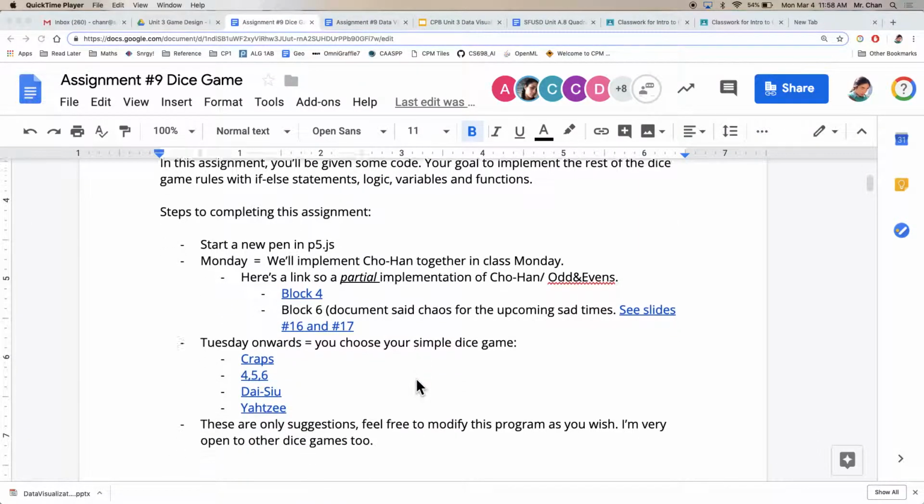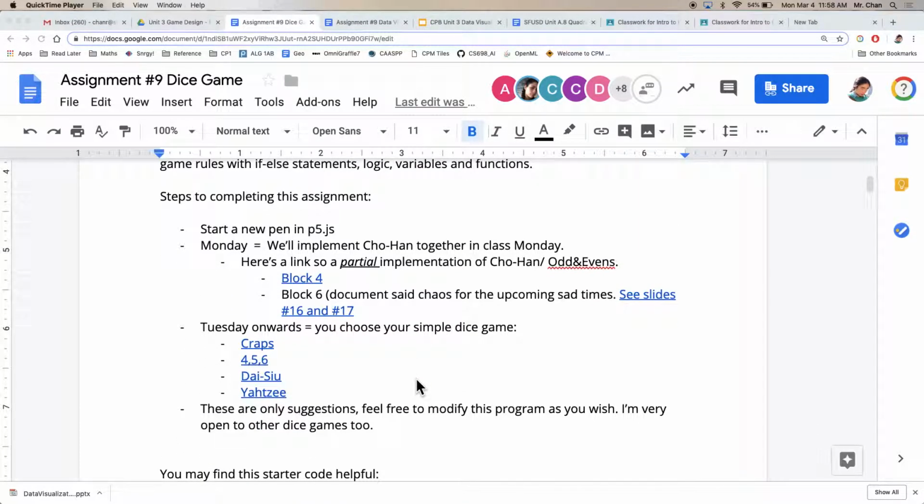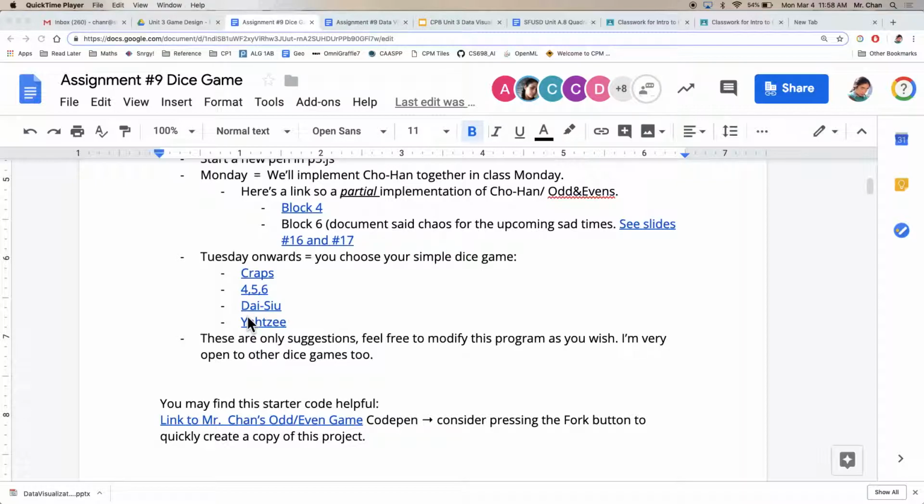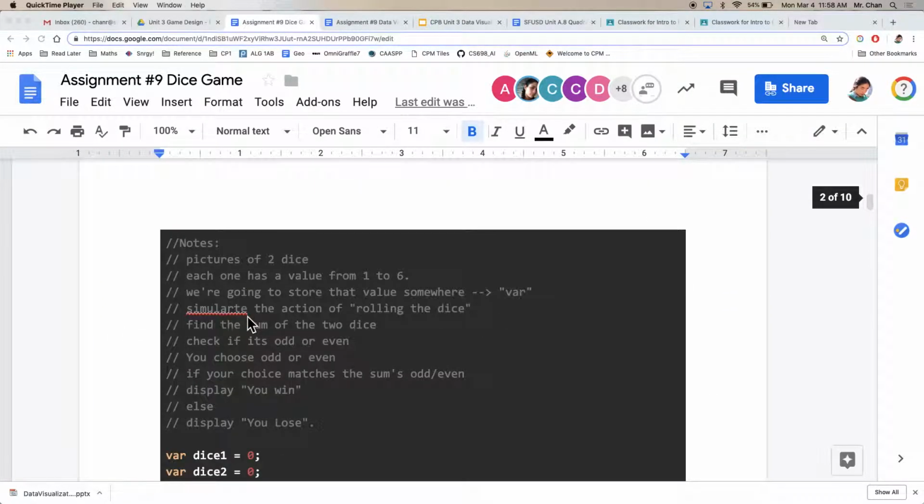My initial starter code should hopefully give you an odd and even game, and then you get to choose your dice game of choice. Some people have done Yahtzee, other people have done craps, 4, 5, 6, and other variants, maybe just the sum of 4 dice or something, and they built on that. You have 2 weeks to do this, but there's a lot of moving parts.